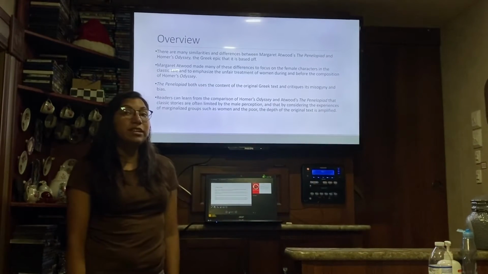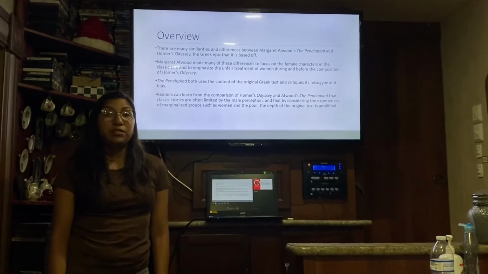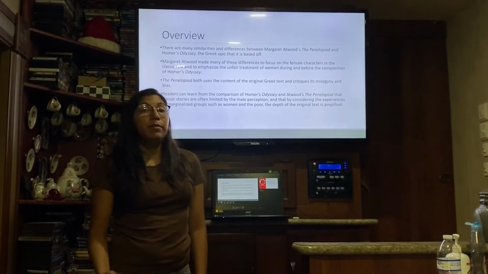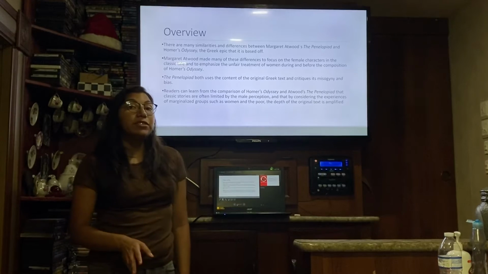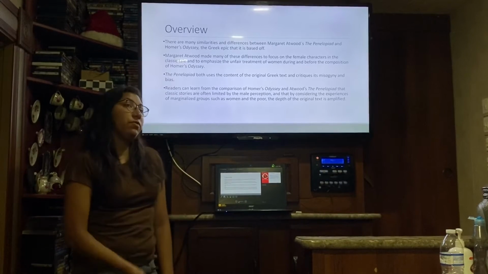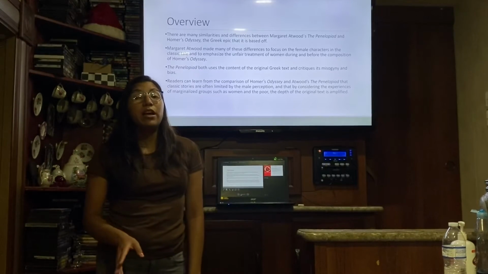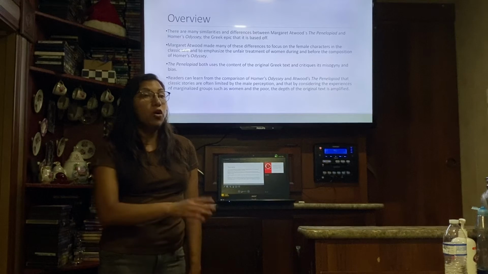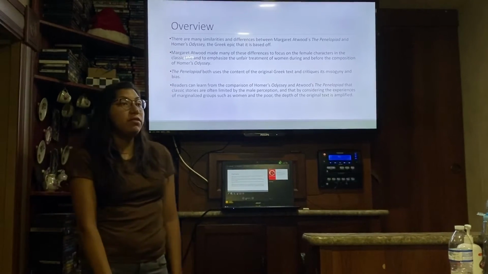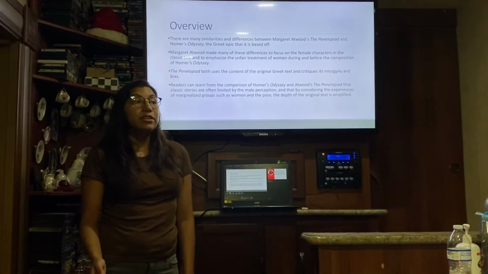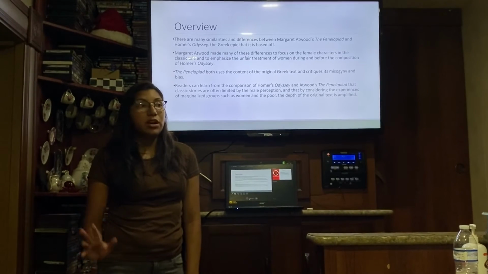So there are many similarities and differences between Margaret Atwood's The Penelopiad and Homer's The Odyssey, which it is based off of. Margaret Atwood made many of these differences to focus on the female characters in the original text and to emphasize the unfair treatment of women before and during the original composition of Homer's The Odyssey. Additionally, the Penelopiad both used the content of the original Greek text and critiques the misogyny and the bias towards women in Homer's The Odyssey.